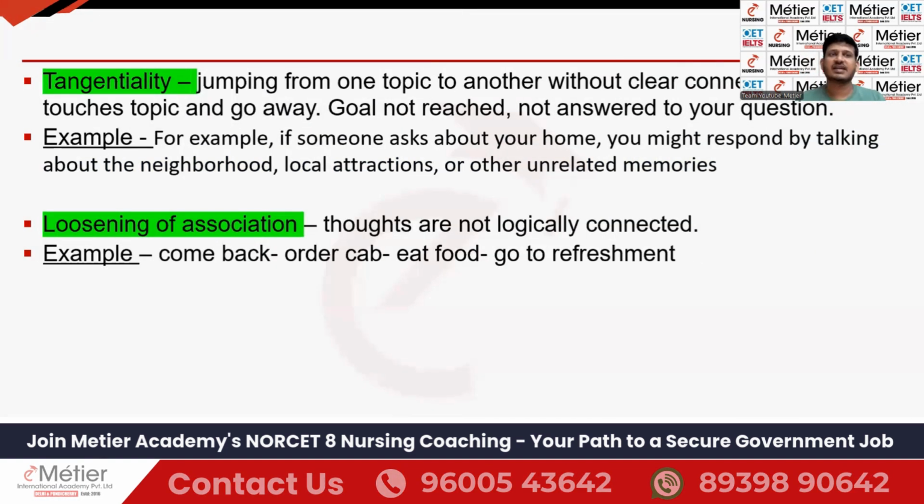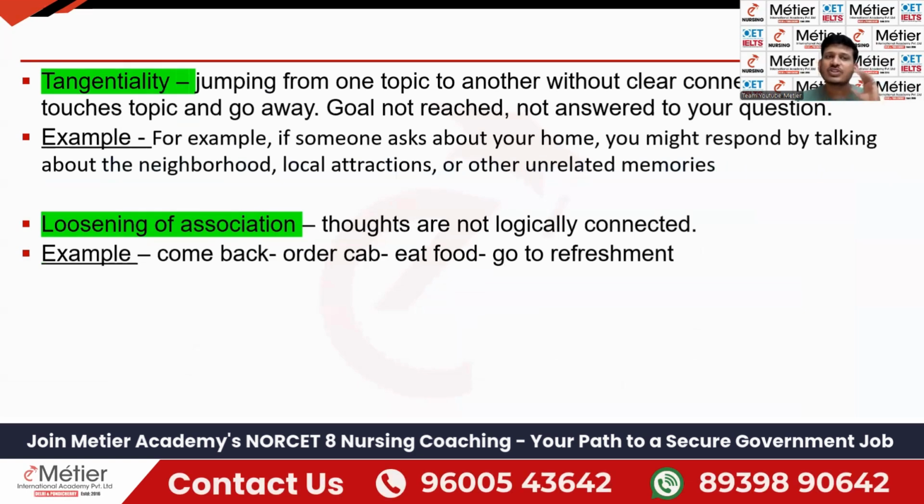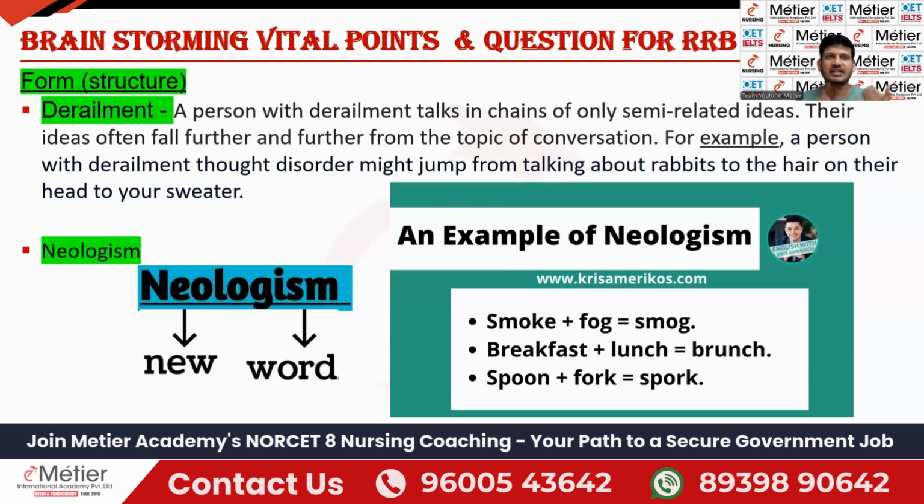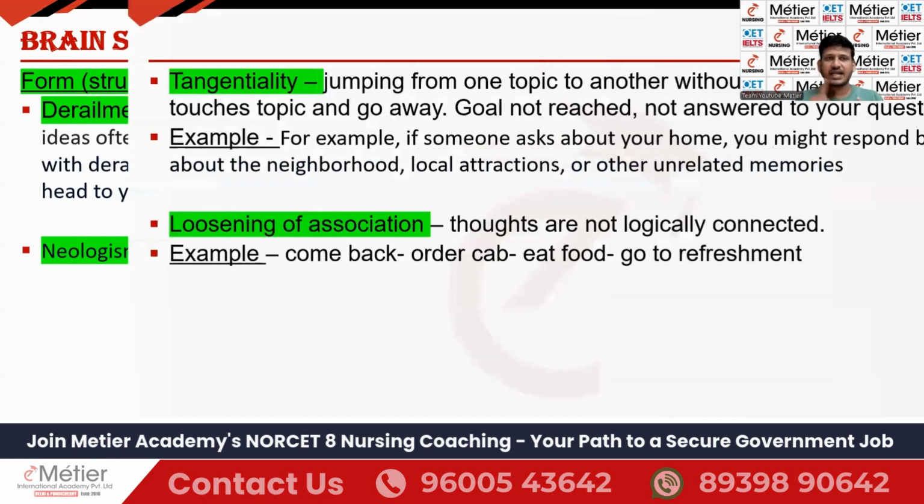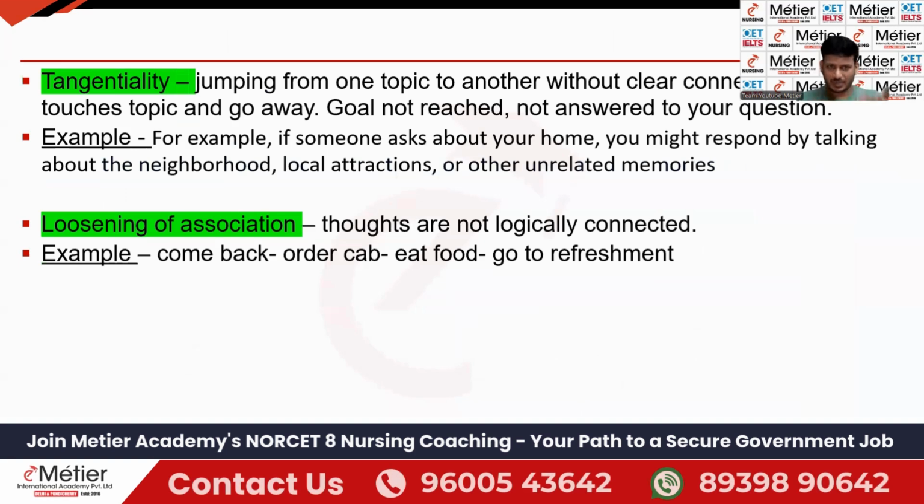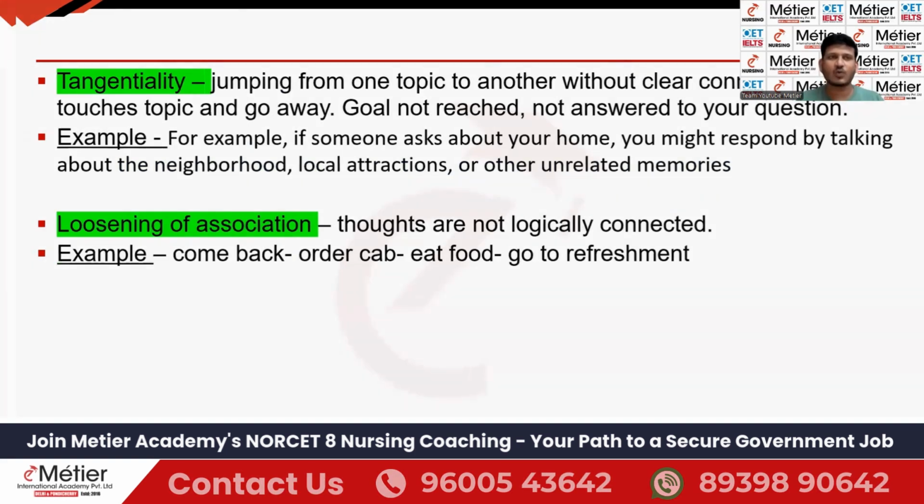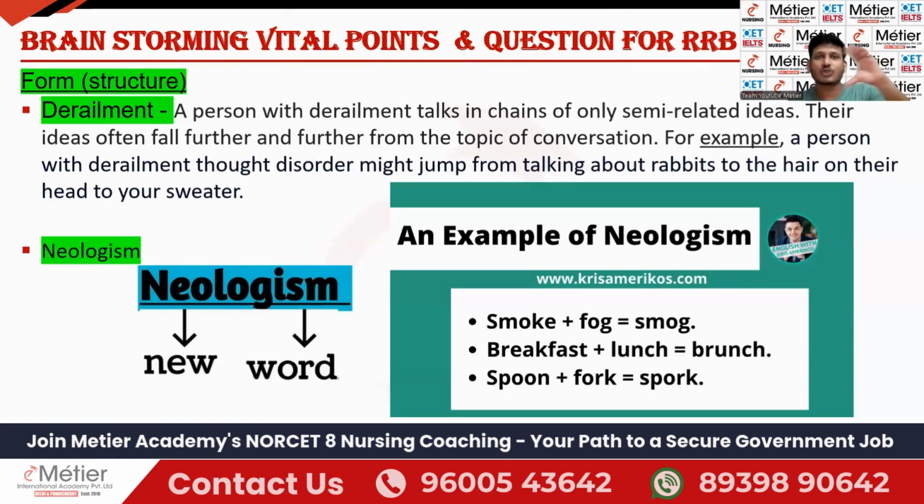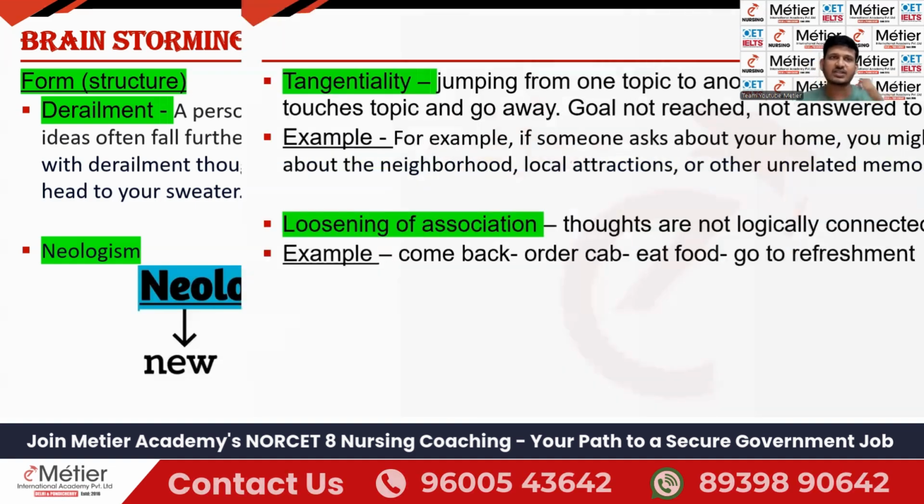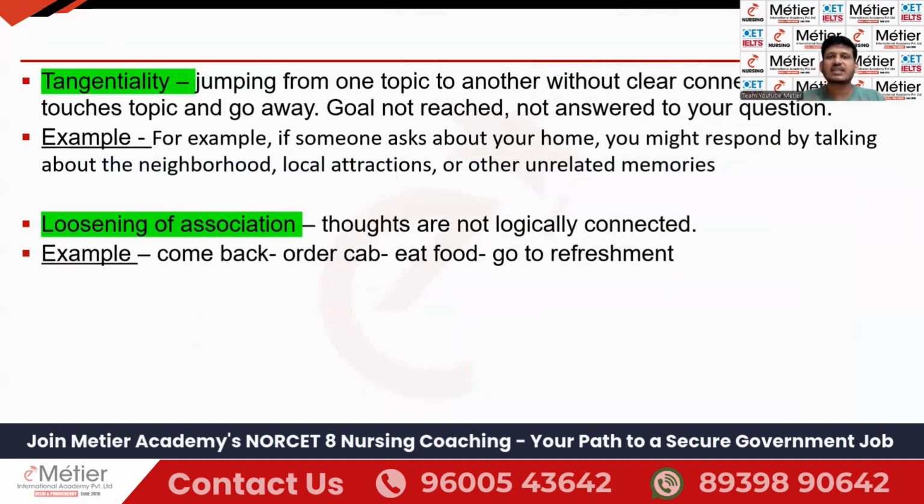The next is tangentiality, already we discussed. Loosening of association. What is that? See, all these things, derailment, neologism, tangentiality, loosening of association, everything comes under form of thought process. Tangentiality we already discussed. Loosening of association means there is no logical connection.